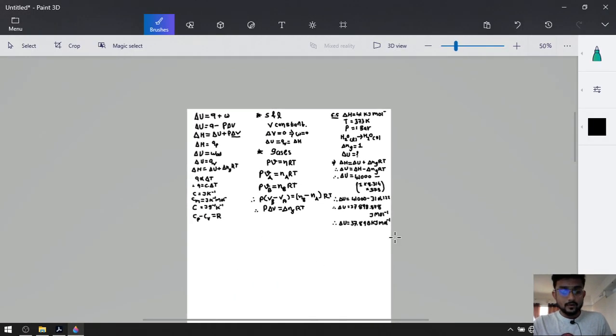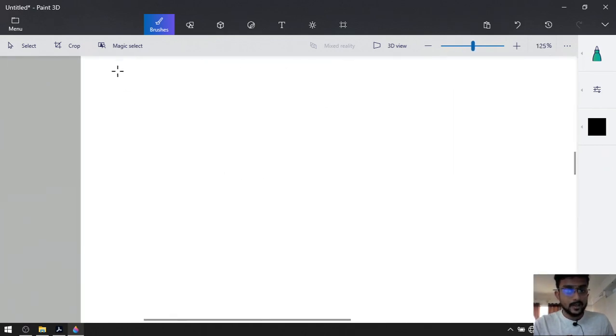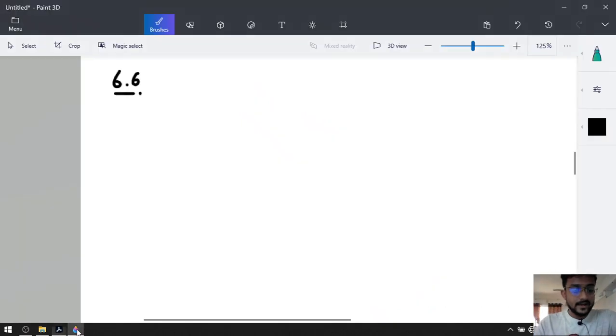Okay. So problem number 6.6. Now look at the values they have given. 1 gram of graphite, so weight is equal to 1 gram of graphite, meaning carbon.